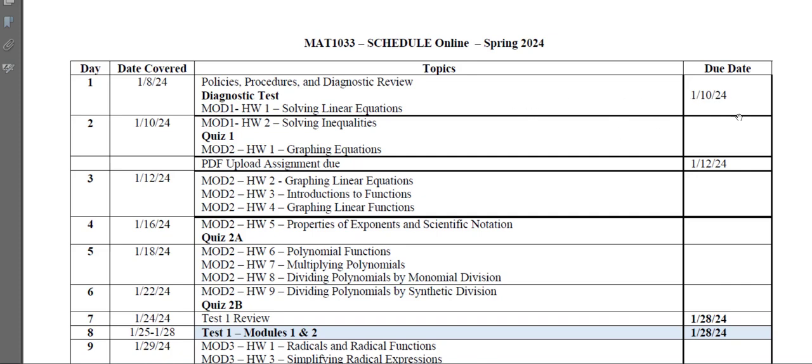Right, you will notice I did not put specific due dates over here in the right-hand column for your homework. For an online class, I know that I have people who work 12-hour shifts. They might have 2 or 3 days in a row, and then they have some time off. Or they might be a fireman, and they're on call for 24 hours. You know, you can shift the dates on the left slightly, right? But you don't want to shift them more than 1 or 2 days because you want to make sure that you've got your material done before you get to the end. You cannot do it all the day before the test, right?